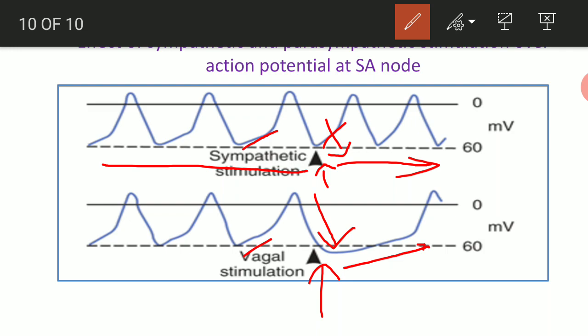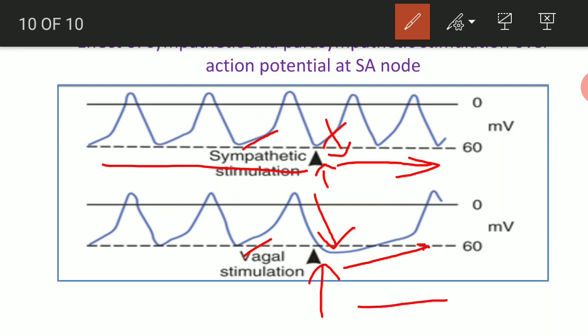The hyperpolarization gated cation channel will open less in case of muscarinic or acetylcholine stimulus. Because of that, the slope is decreased and now the heart rate is decreased.